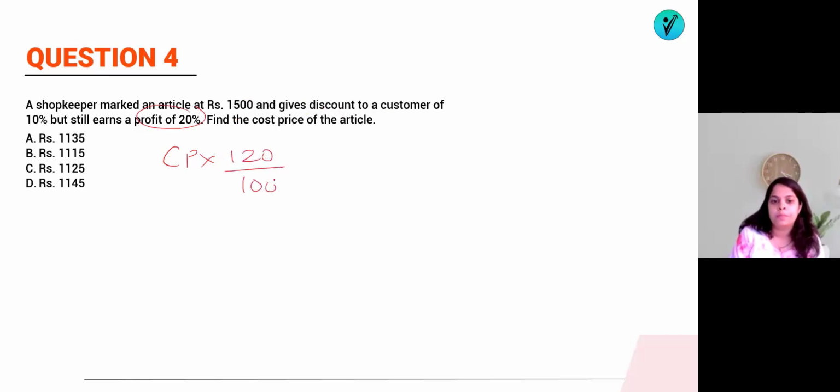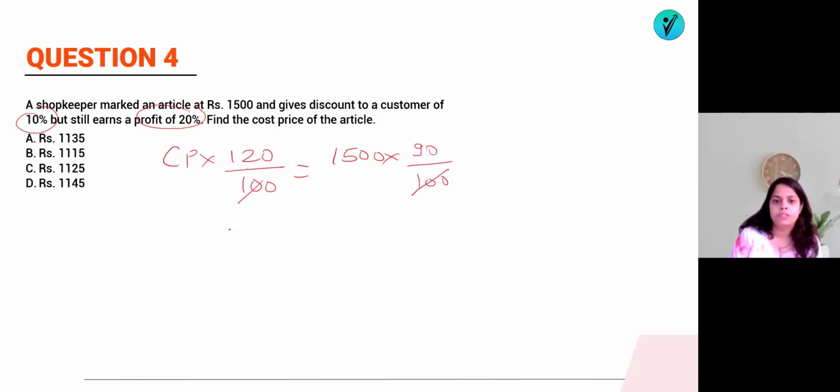So 120 of CP is equal to... What was the mark price? Mark price was 1500, and on this mark price a discount of 10% is given. So 90% of the mark price is equal to 120% of the CP. If you solve this, what will we get to know?